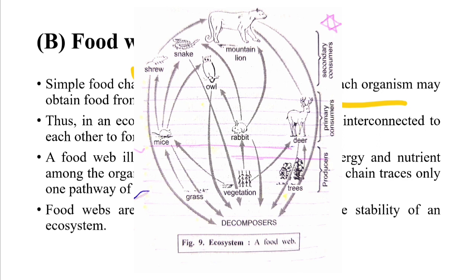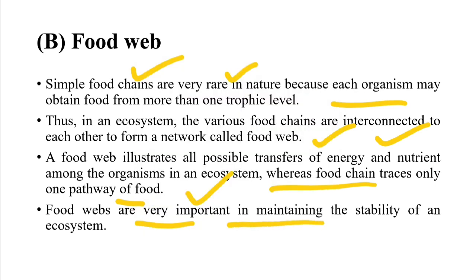A food web illustrates all the possible transfer of energy and nutrients among organisms in an ecosystem, whereas a food chain traces only one pathway. A food chain is a straight pathway. This organism will be eaten by this, then this will be eaten by this, and this will be eaten by this. That's it. So it is a simple food chain. But in a food web, there are many interconnected food chains. Food webs are very important in maintaining the stability of an ecosystem.